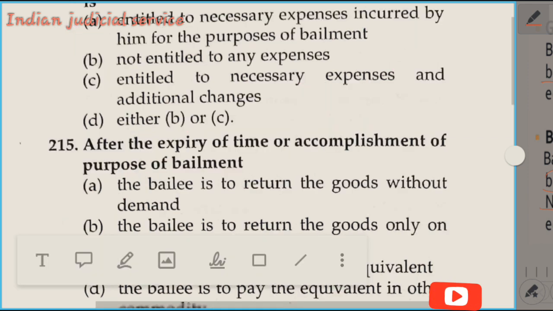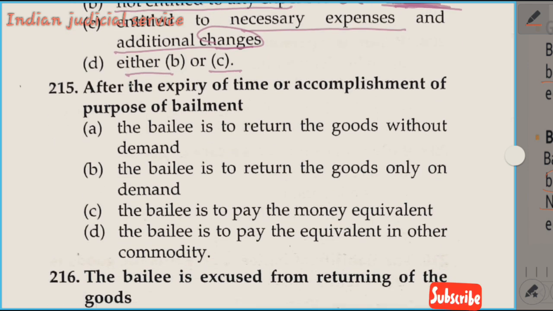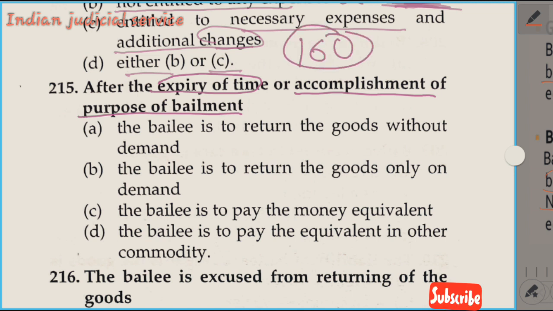Now question number 215. After the expiry of time and accomplishment of the purpose of bailment. This question is related to Section 160. Section 160 deals with the return of goods bailed, on expiration of time or accomplishment of purpose. This is provided in Section 160.